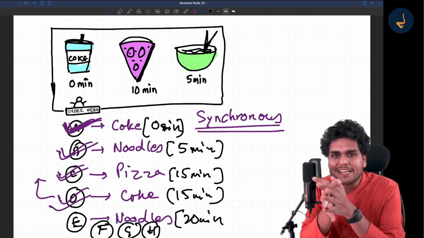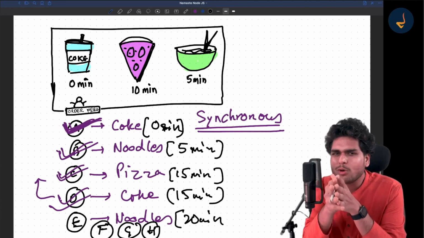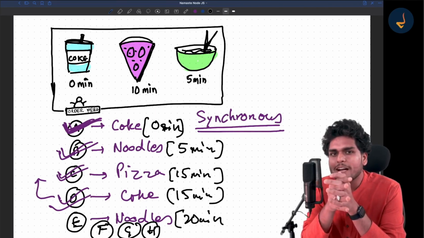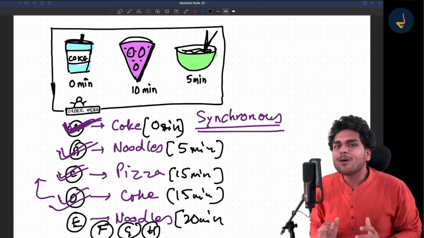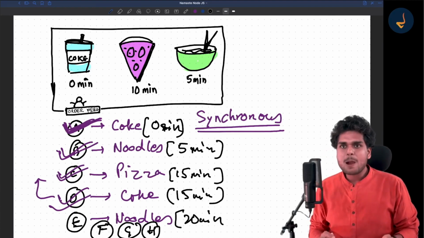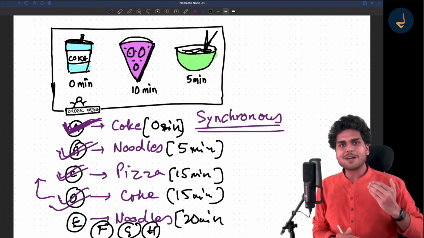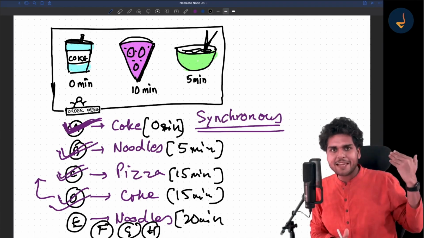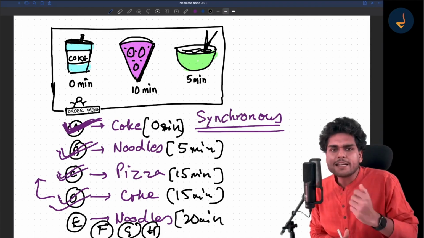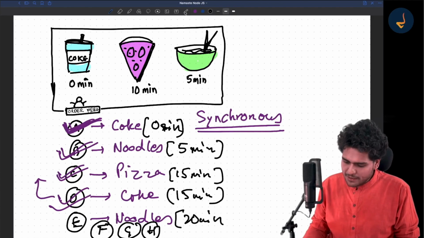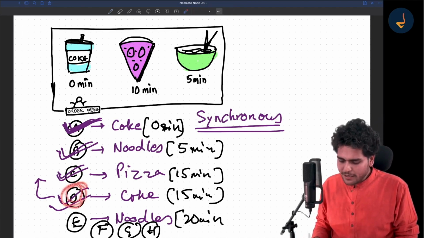Now you might be thinking, while I was explaining, you got bored, right? Because this is such a pathetic way of running a restaurant, isn't it? Why can't the next person in the queue come ahead and execute it? This person D wanted just a Coke.